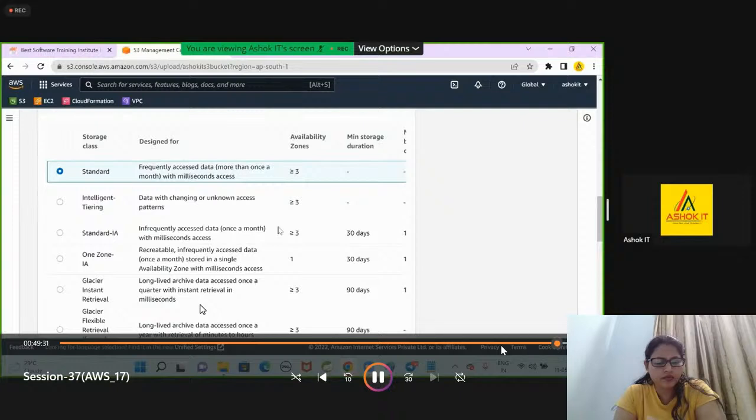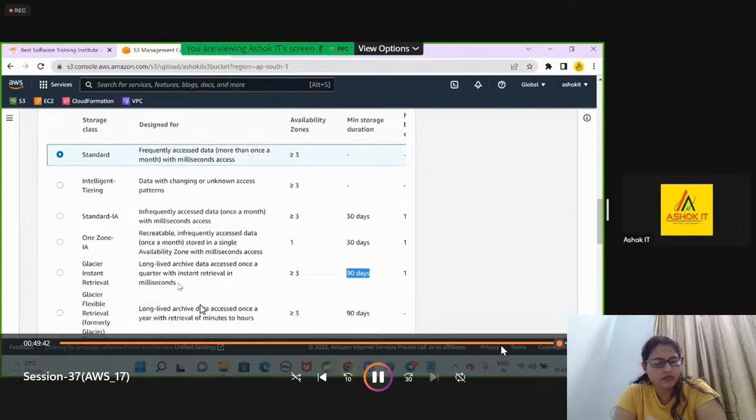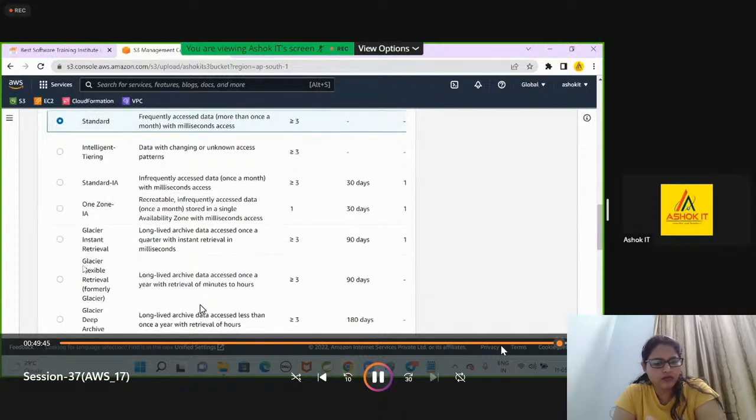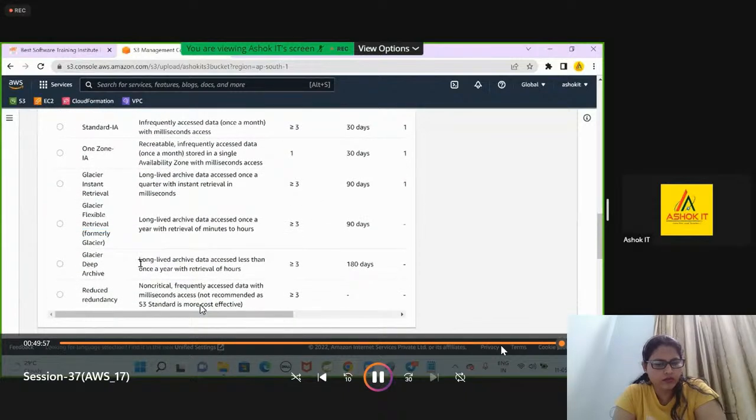Here, when you go for Glacier, the storage class is used for long-lived data. When you go for Glacier, at minimum you need to store for 90 days. There are Glacier Instant Retrieval, Glacier Flexible Retrieval, and Glacier Deep Archive. If you want to retrieve the data once a year, then you can go for Glacier Flexible. Glacier Deep Archive is for long-lived archive data accessed less than once a year. If I'm not sure I will retrieve the data at least once in the year, then I will go for Glacier Deep Archive.